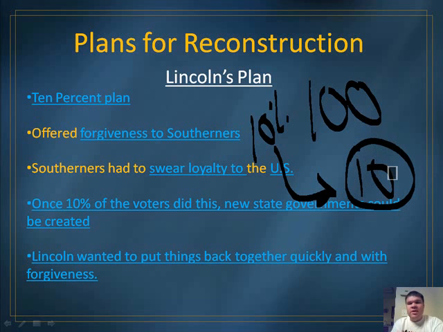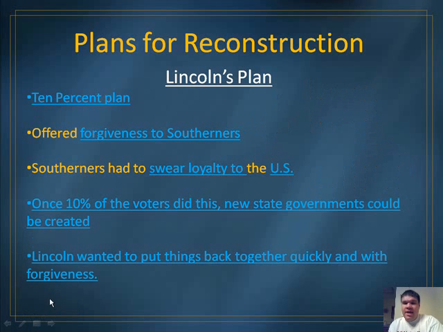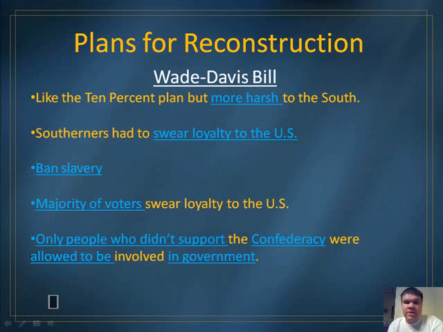Lincoln wanted to put things back together quickly and to allow some forgiveness for those Southern states. However, there were people that disagreed with him, and those people were some of the lawmakers in Congress. Matter of fact, two congressmen, Congressman Wade and Congressman Davis, proposed a bill that becomes known as the Wade-Davis bill. The Wade-Davis bill has very similar things to the 10% plan, but ultimately it's more harsh to the South.